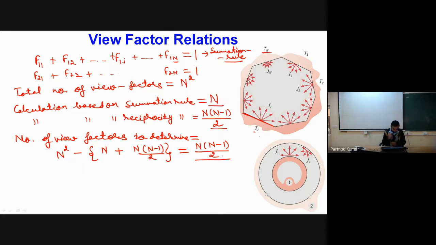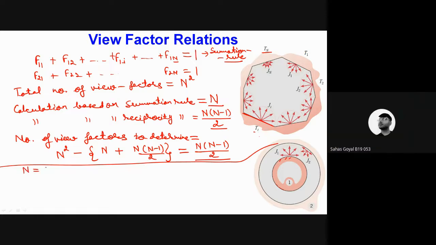Now let us take an example of two surfaces. Say this is my surface number 1, a spherical surface, and this outside is surface number 2. Now if I have to find out the different view factors associated with these, what is my value of n? 2.